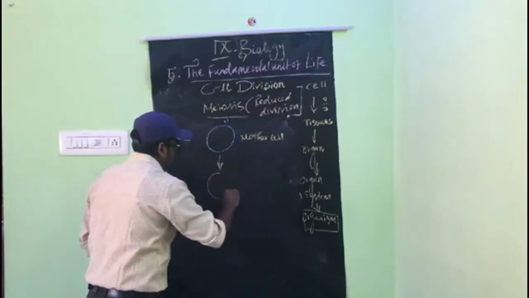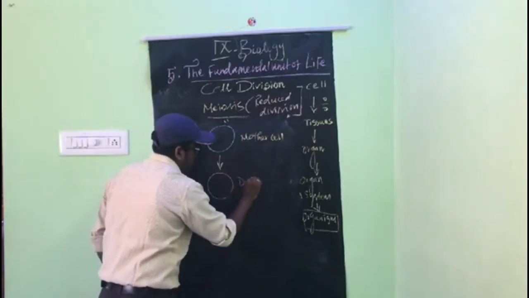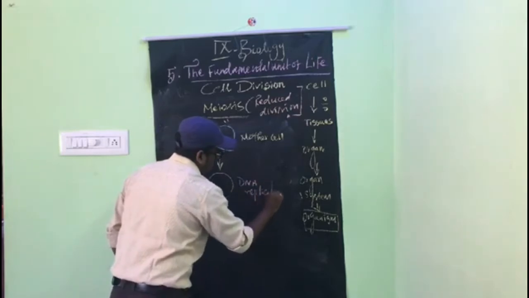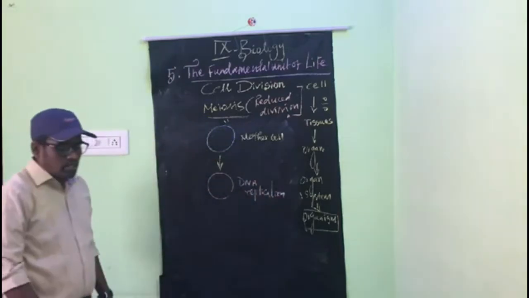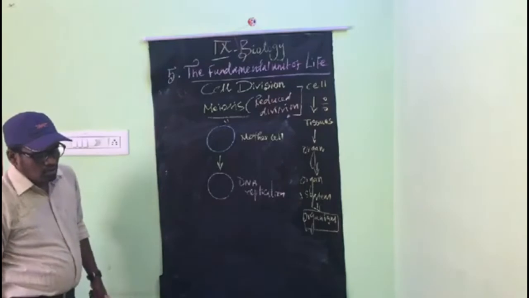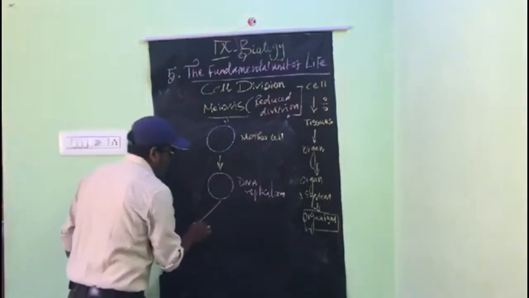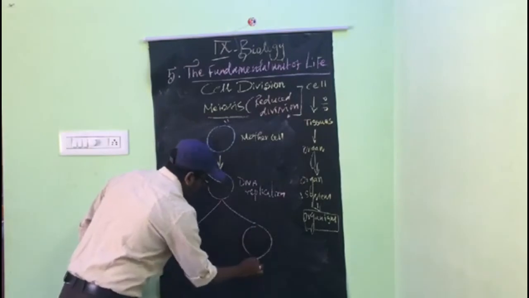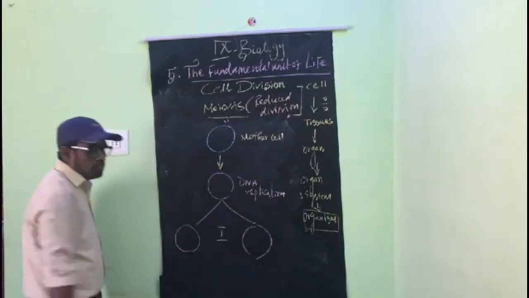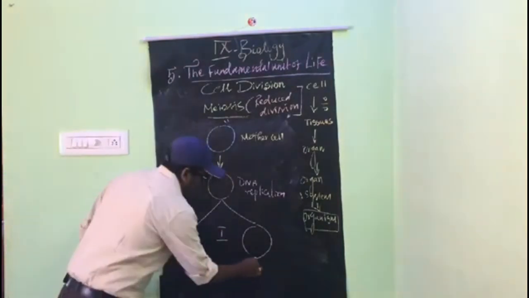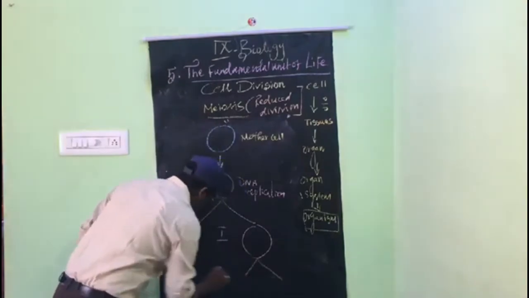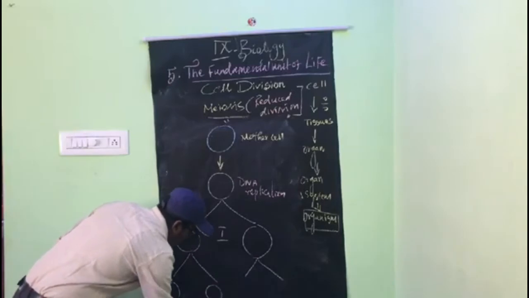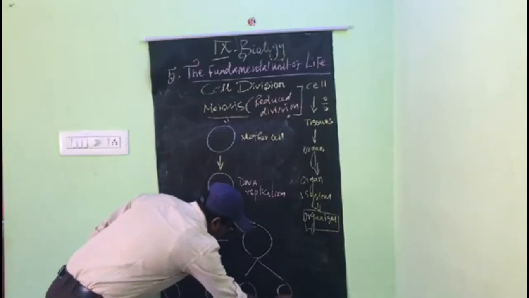Then the DNA replication occurs, and it produces two daughter cells. That means division 1, and again these cells are able to divide, and finally 4 daughter cells are produced.